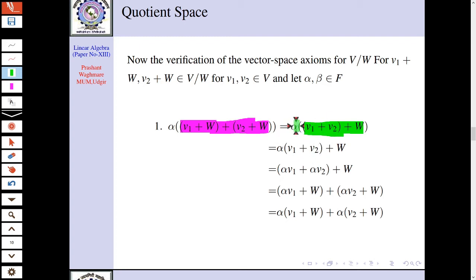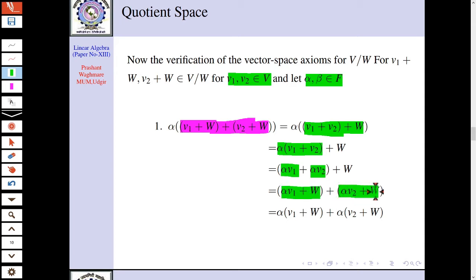We just multiply alpha with V1 plus V2, and W as it is here. Now as V1, V2 are elements of the vector space V, alpha is an element of field F, and V is a vector space, we can multiply alpha with V1 plus alpha with V2, plus W. But again this is the addition of two cosets of the form alpha V1 plus W plus alpha V2 plus W.